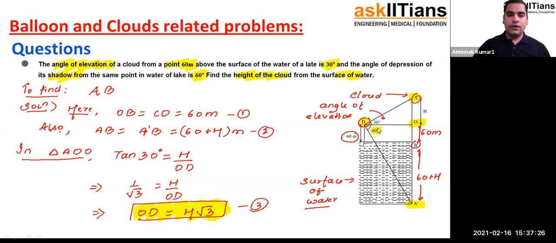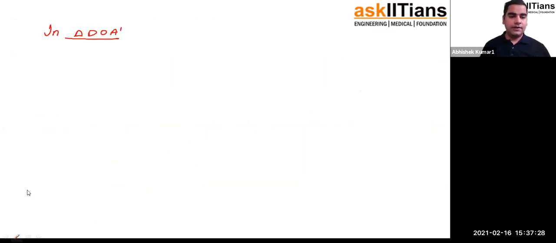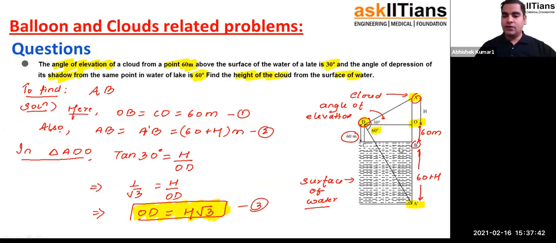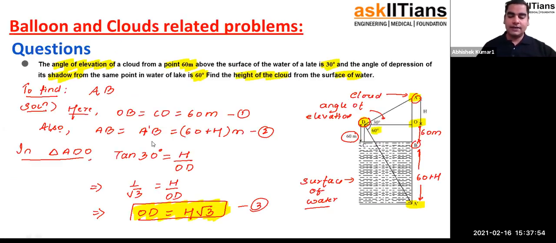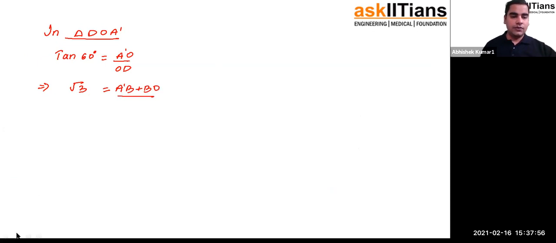tan 60 degree will be A dash O upon OD. That's what I have. We all know tan 60 is root 3. A dash O, what's the value of A dash O? A dash O is actually sum of A dash B plus BO. And OD we already calculated here, you can see that is capital H root 3. So we are going to put it capital H root 3.